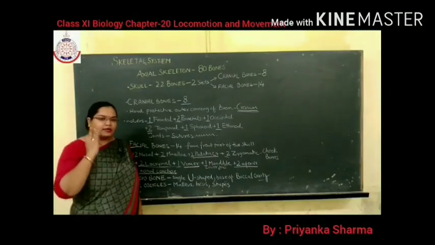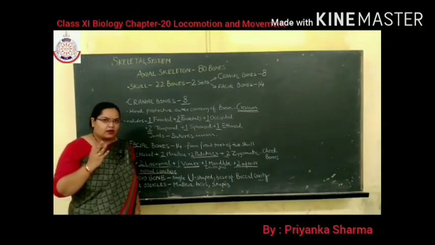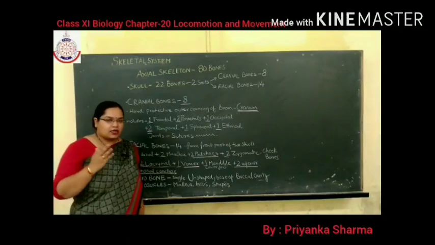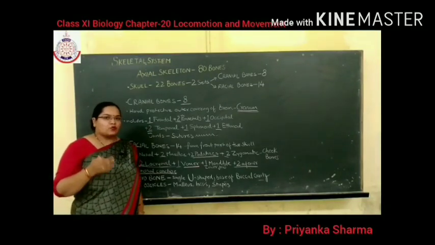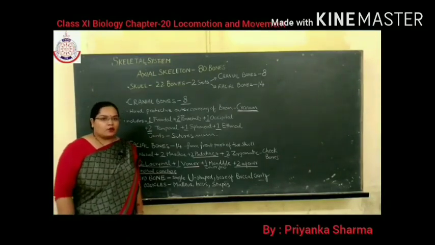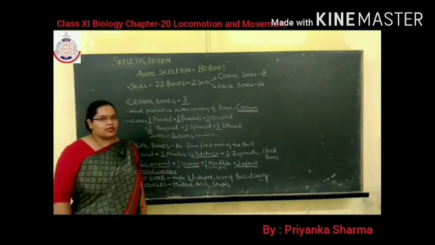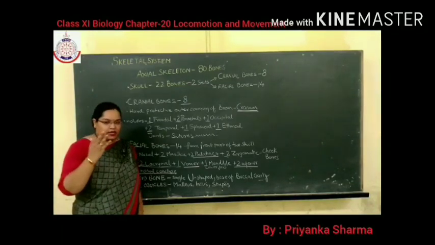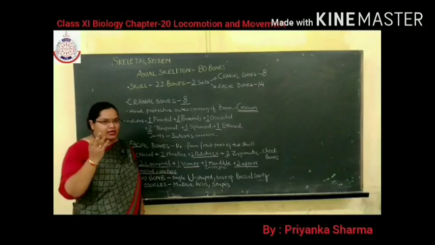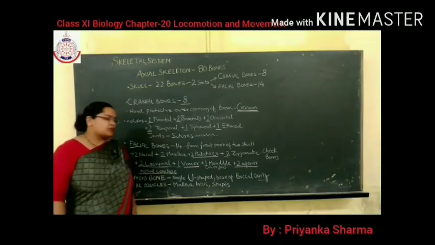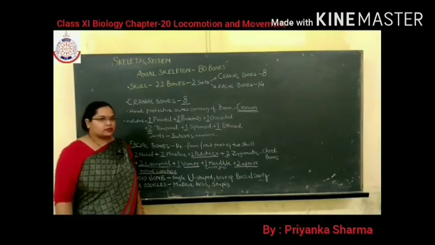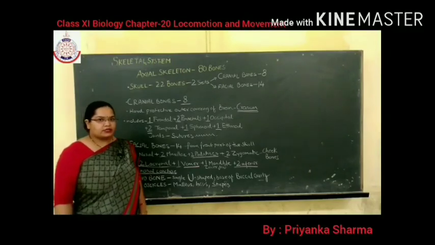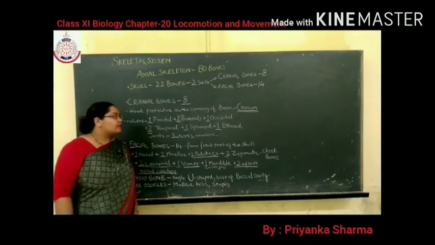So 3 tiny bones present in the ear form the ear ossicles. How many bones form the ear ossicles? That are 3: malleus, incus, stapes. Together they are known as ear ossicles.